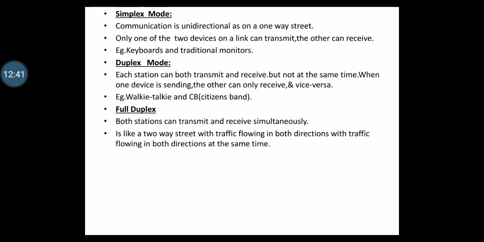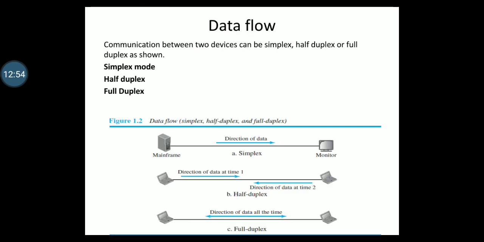Next we'll discuss half duplex. In half duplex mode, each station can both transmit and receive, but not at the same time. You can see the direction is in both ways, from this device to that device and back, but not at the same time.